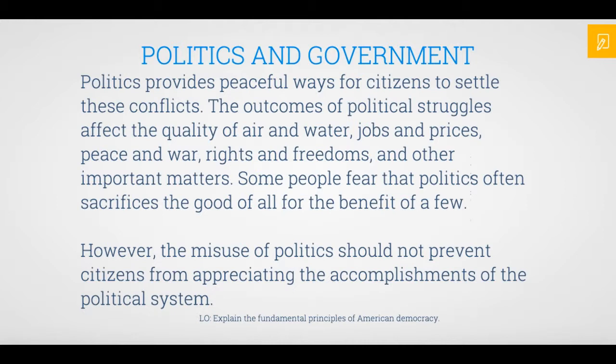The outcomes of political struggles affect the quality of air and water, jobs and prices, peace and war, rights and freedoms, and other important matters. Some people fear that politics often sacrifices the good of all for the benefit of a few. However, the misuse of politics should not prevent citizens from appreciating the accomplishments of the political system.